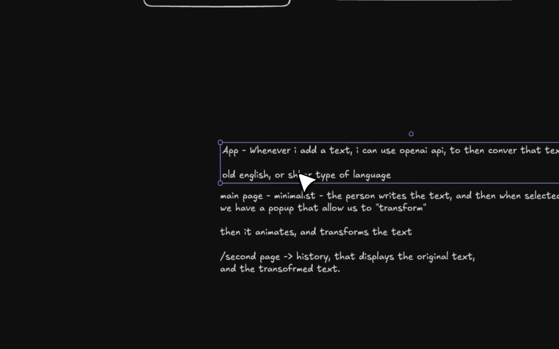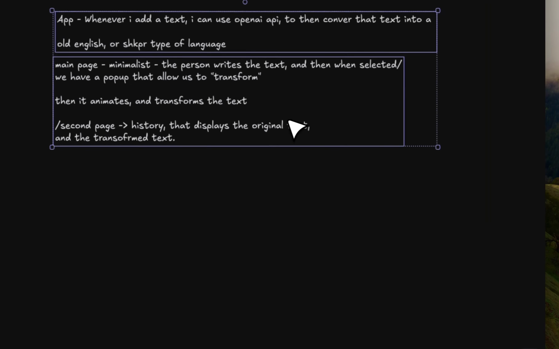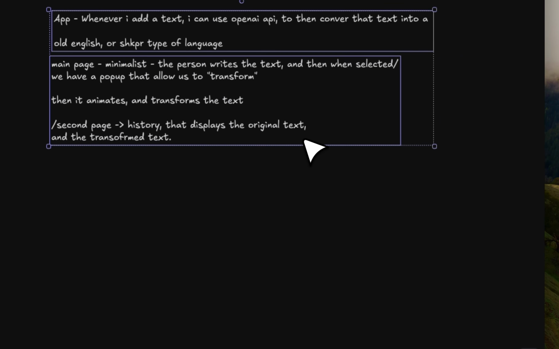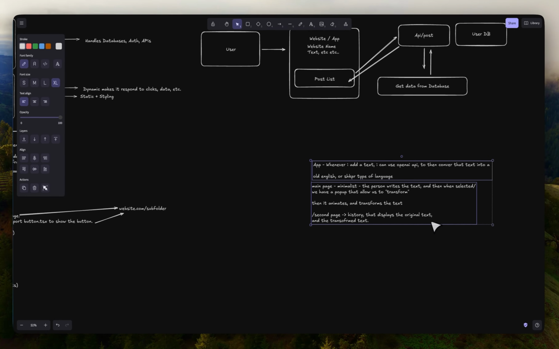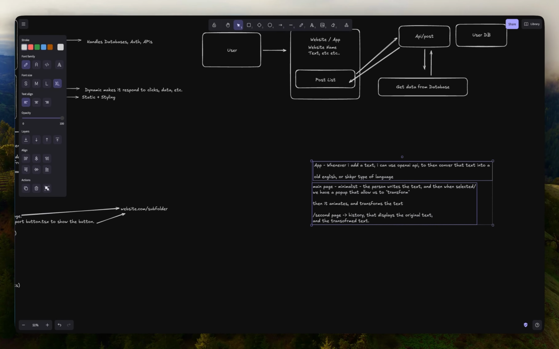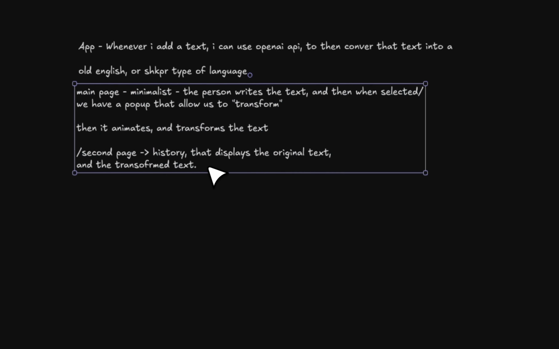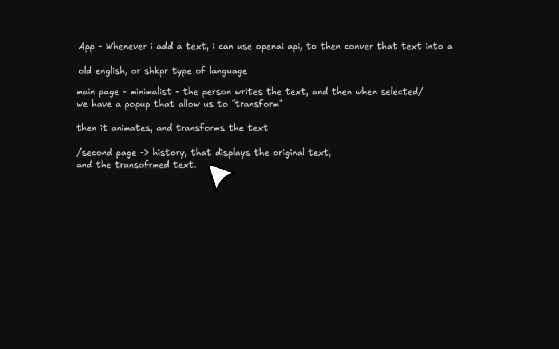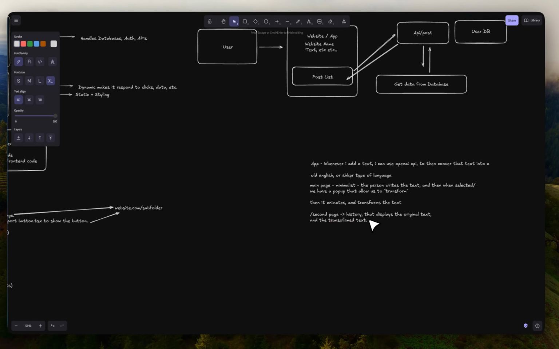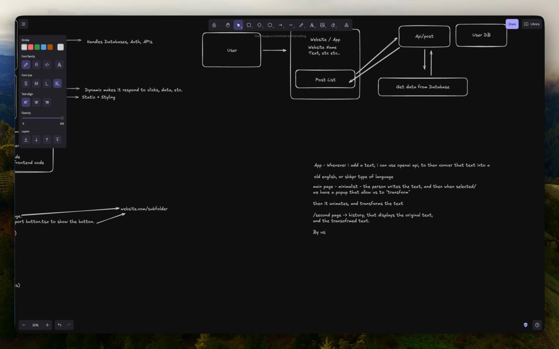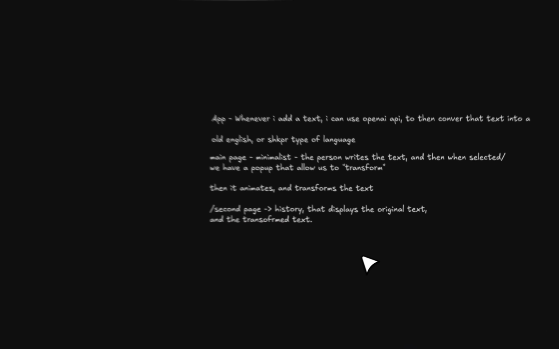Now, it's really interesting that this stage is where I want you to spend the most time. I want you to think about every single thing that you're going to have. So for example, is the history page going to have a search? Is it going to have a search by user? Is it going to have filters? All of that are things that you need to take into consideration, right?